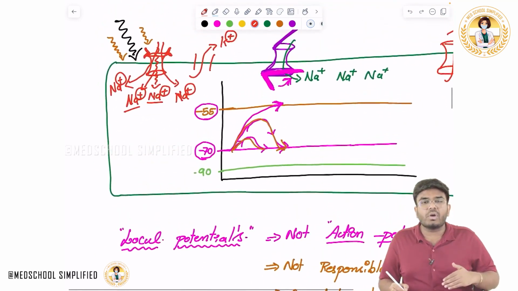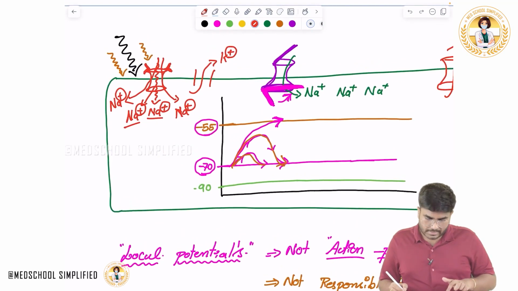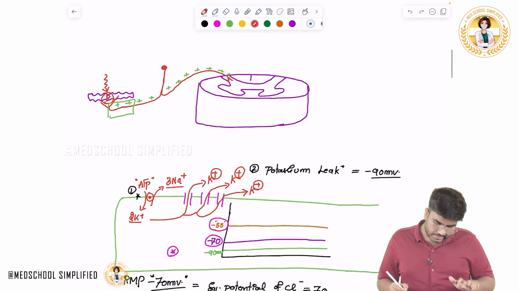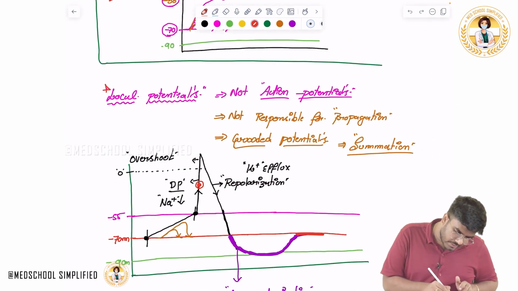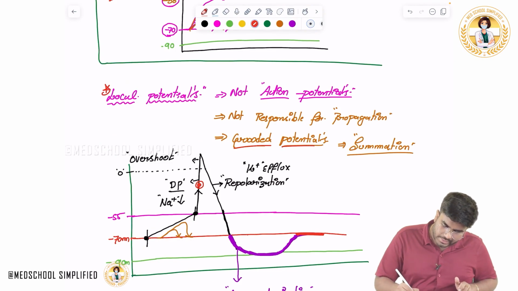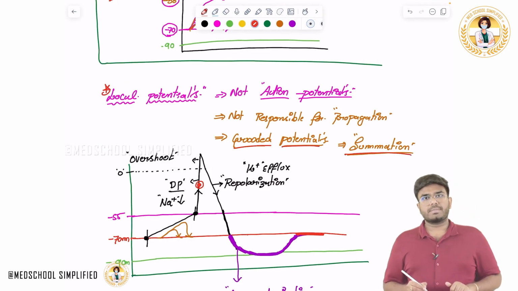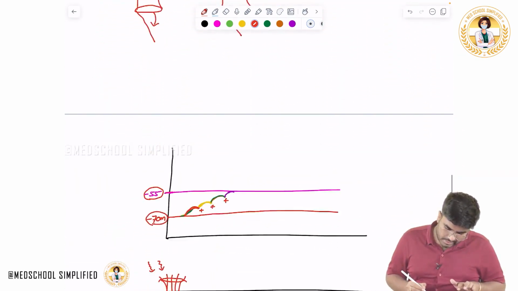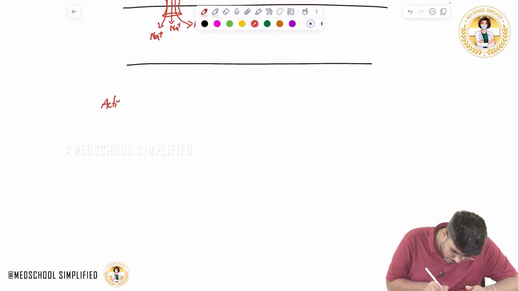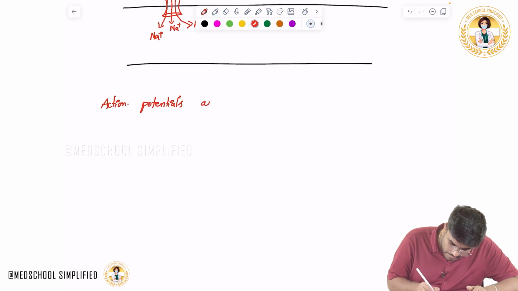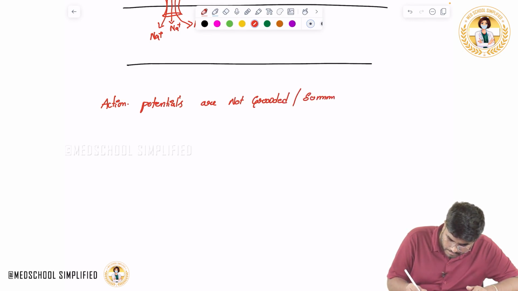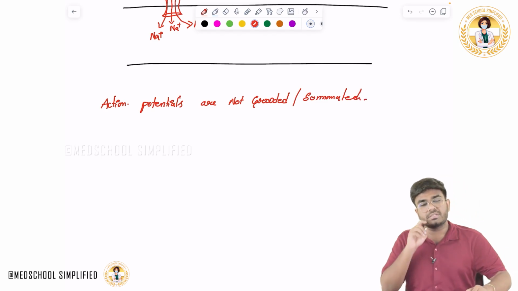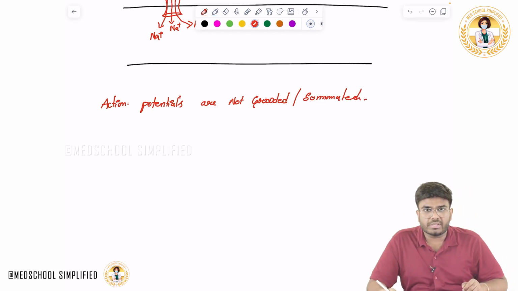What are graded and what are summated? These are local potentials. That's why I have written it here. Local potentials are graded potentials, they are summated potentials. But let me write here, action potentials are not graded, are not summated. Means you can't increase the height of the depolarization.